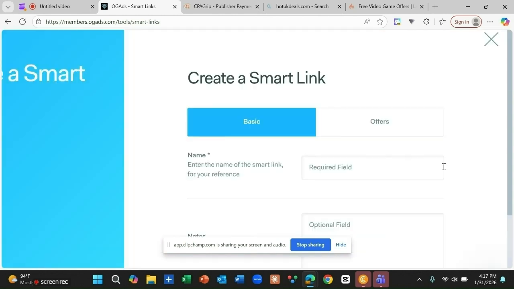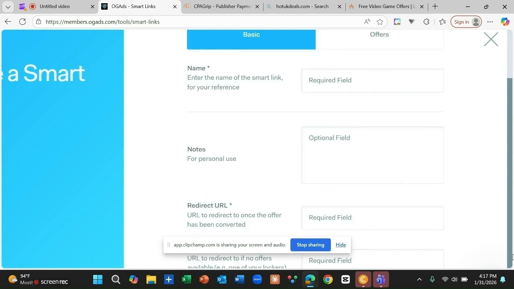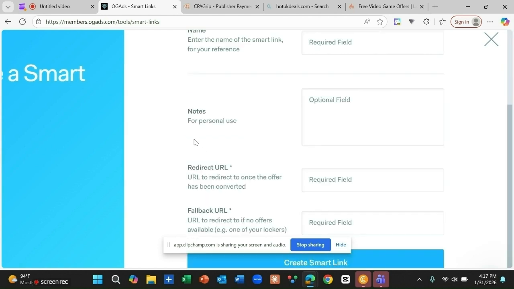When you click Create a Smart Link, you are going to see the basics. You are going to see offer. Here they say enter the name of the smart link for your reference, and this is optional. It is a note for personal use.